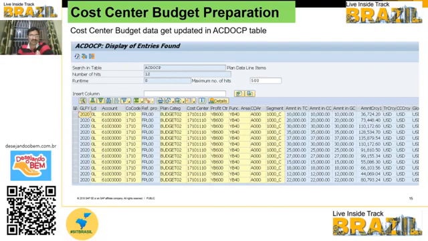Once you upload the data and see the financial data in ACDOCP, you can see the plan category. You can filter the data by plan category and reference procedure FPL00. Budget plan category wise, you can see cost center, profit center, GL account, functional area, controlling area, segment, amount.